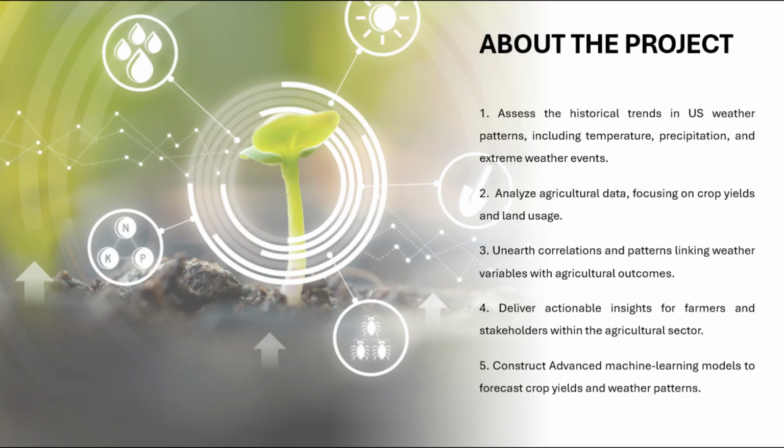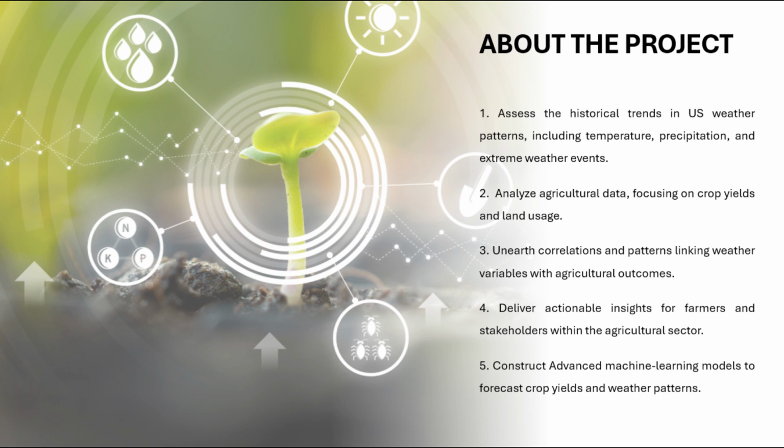Over time, US weather patterns have changed. So we evaluated the past changes in US weather by covering temperature, precipitation and extreme weather occurrences. And we also examined agriculture data, which involves analyzing various aspects of crop productivity and land usage.